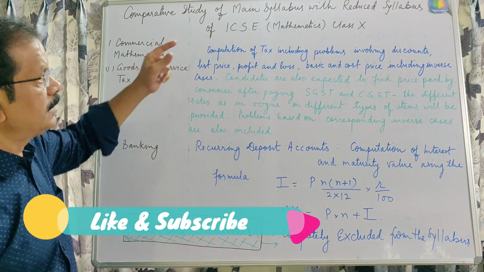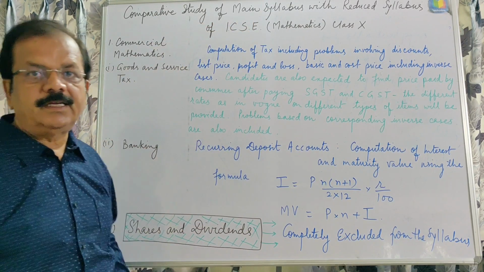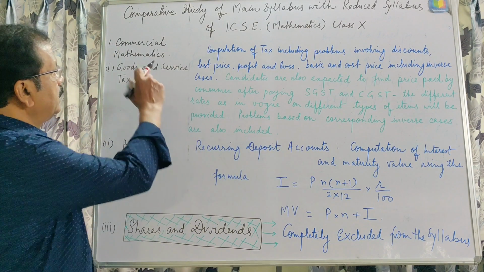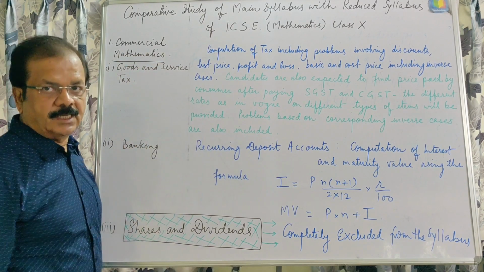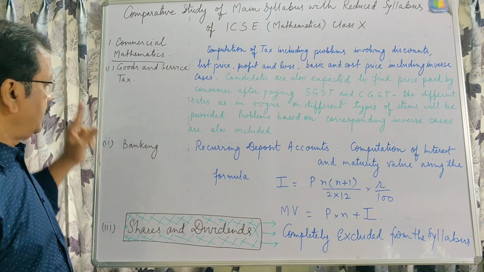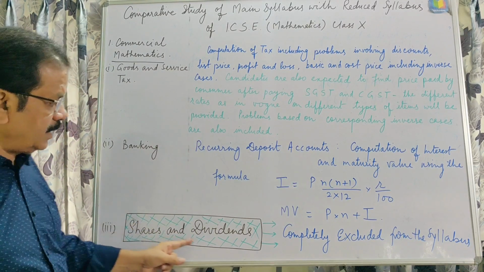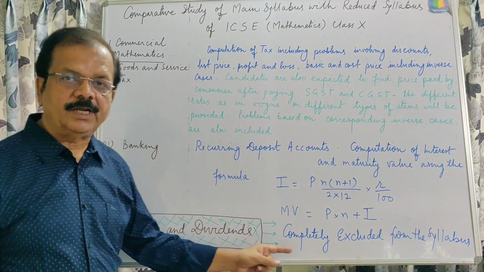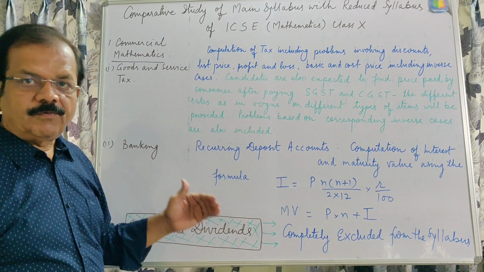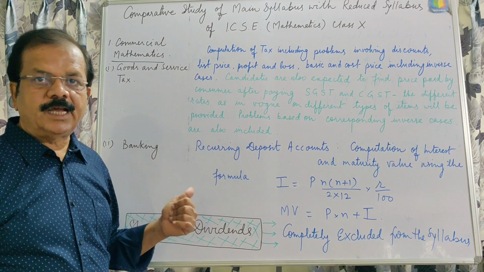Since in class 10 ICSE maths the entire syllabus is divided into 7 units, in the first unit, which is very important, that is commercial mathematics, previously we were getting 3 chapters: goods and service tax, banking, and shares and dividend. You can see here that shares and dividend is completely excluded from the syllabus. Now you will not have to study this chapter, shares and dividend, for the forthcoming board examination.